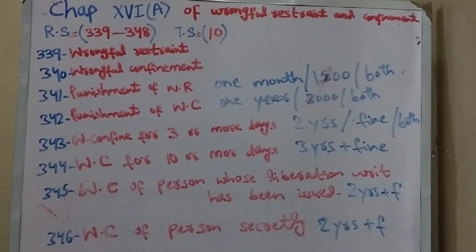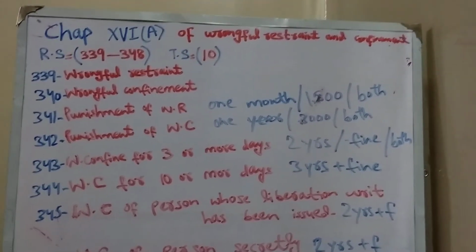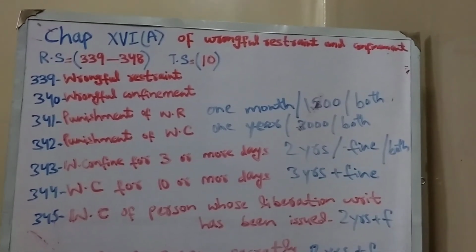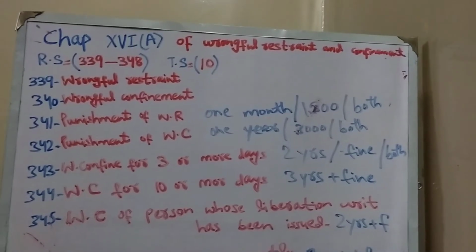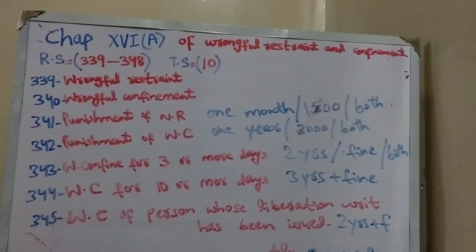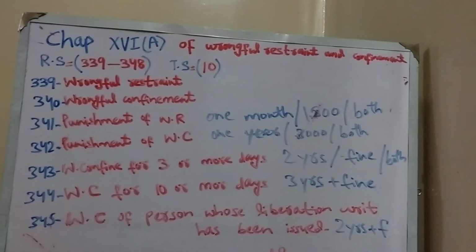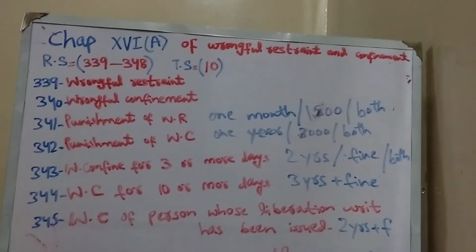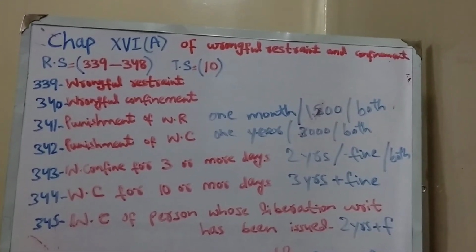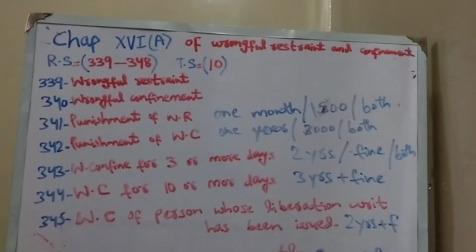When we come to the bare reading of wrongful confinement, firstly I will read the bare text, then I will show you with illustrations. I will make this section easy for you with the help of illustrations and examples, because this topic is very important, and it is important for you to differentiate between wrongful restraint and wrongful confinement. Even I was unaware before preparing this lecture of the slight difference between these two terms. I was considering them totally similar, but I came to know there is a large difference between them.